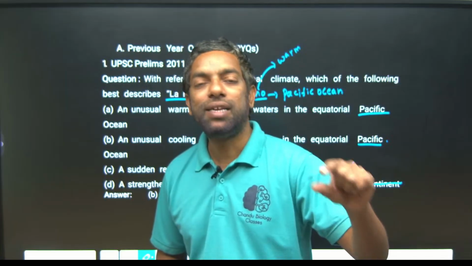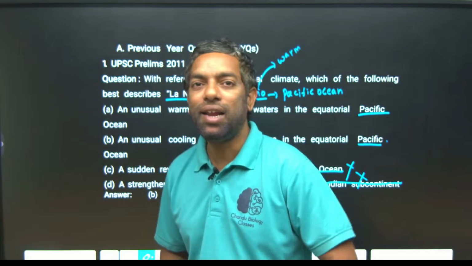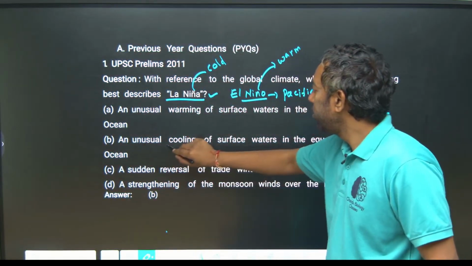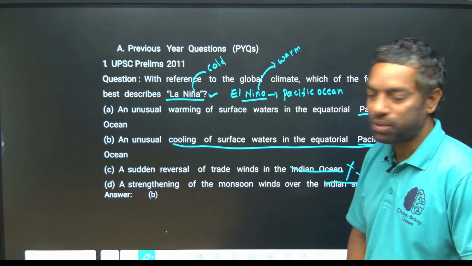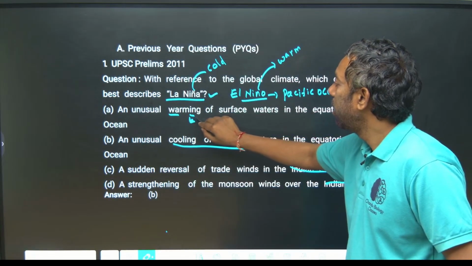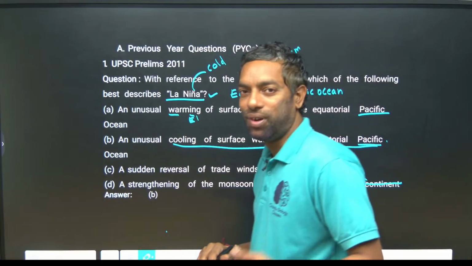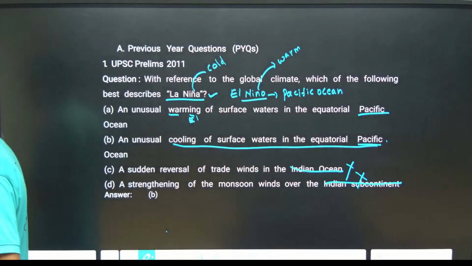Warm wave is mainly El Niño, cold wave is mainly La Niña. So it is unusual cooling of surface water in the equatorial Pacific, not warming. Warming is El Niño, like a baby boy is warm, and the girl is cool. I hope you guys understand this.